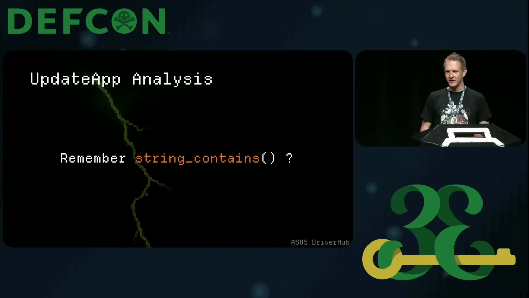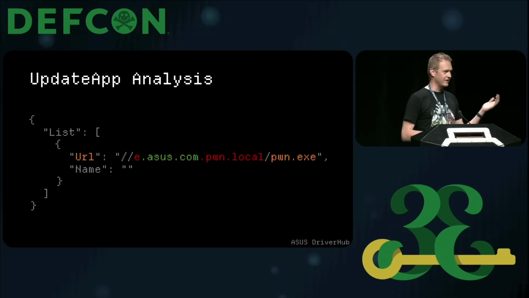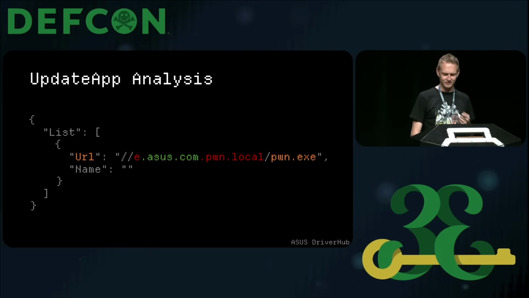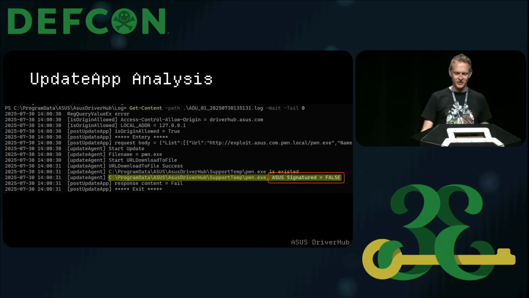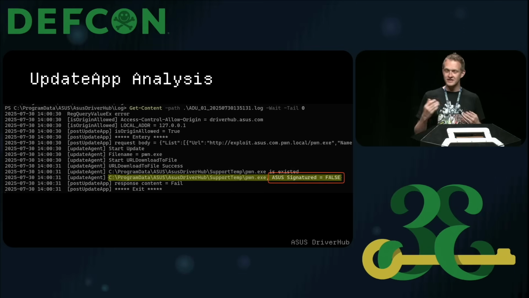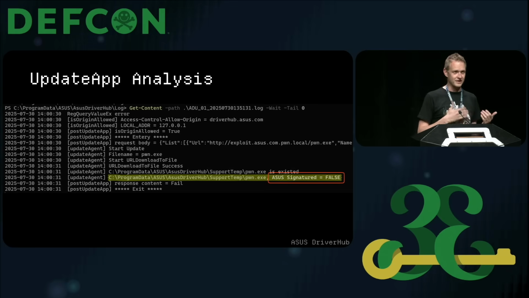Well, I showed you the string contains bug, so exactly the same vulnerability exists here, where you can just give it a URL to any origin, as long as .asus.com exists, and it would download that, which is quite handy. The challenge, though, is when you run it, continue looking at our log files, we get a new error, the universal indicator of progress. It tells us that this one is not signed, this executable that we've sent. But the progress here is our content has downloaded.